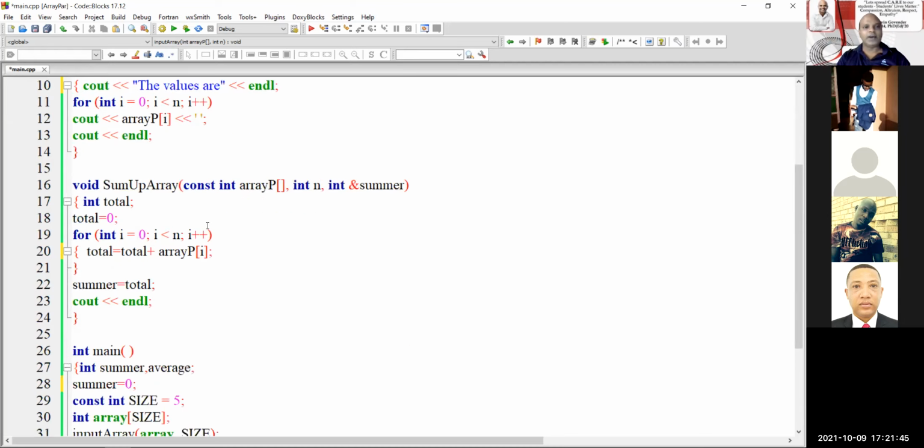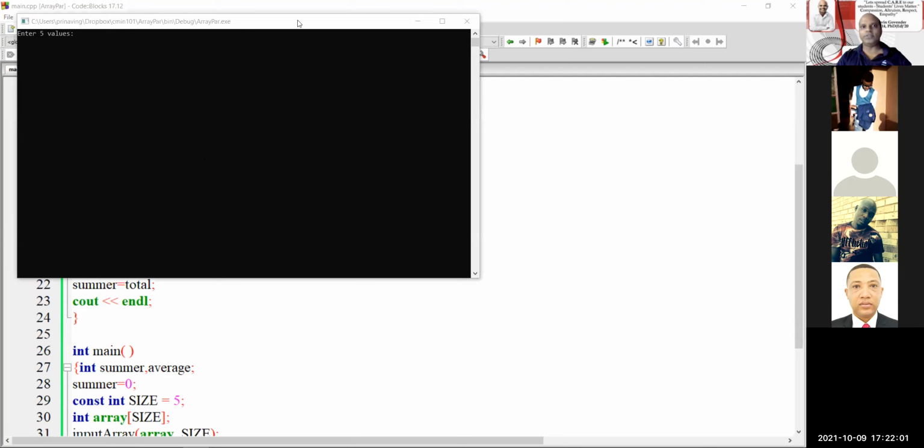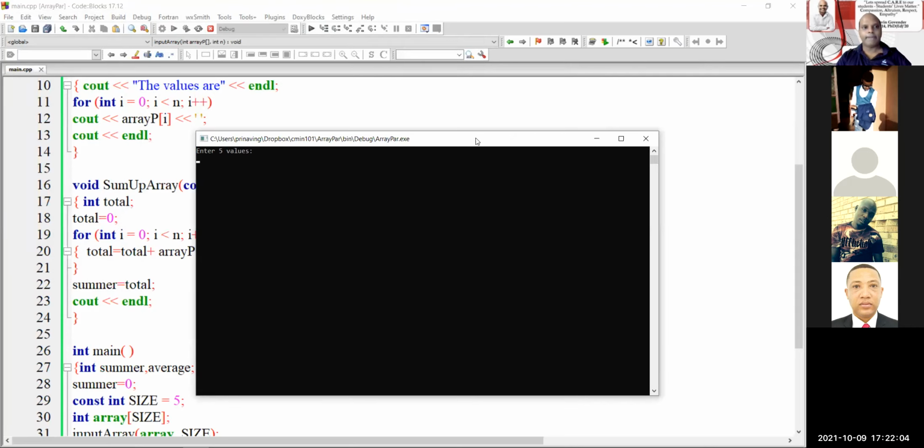Now I just want to run this before I do the sum of arrays. Let's do build and run. Are you able to see the screen now? Can you see it says enter 5 values, Sam? Yes, sir. Right, so let's enter 5 values. I'm entering 4, 7, 8, 3, and 0.